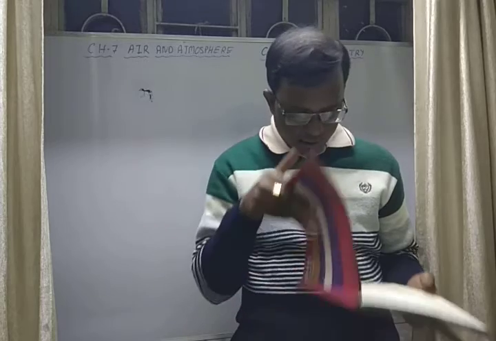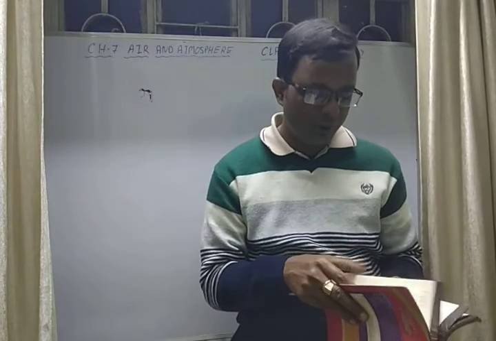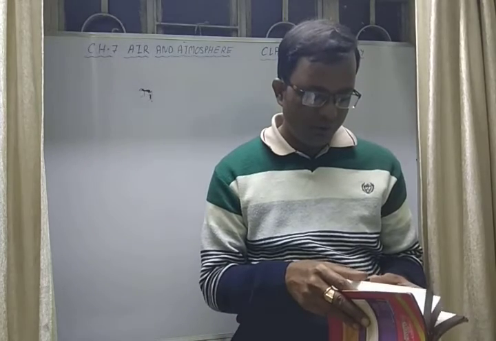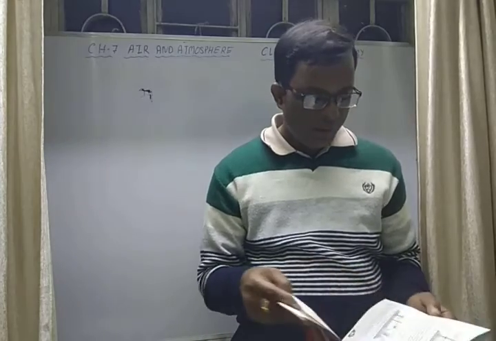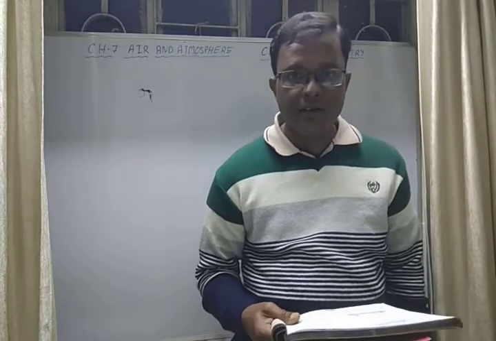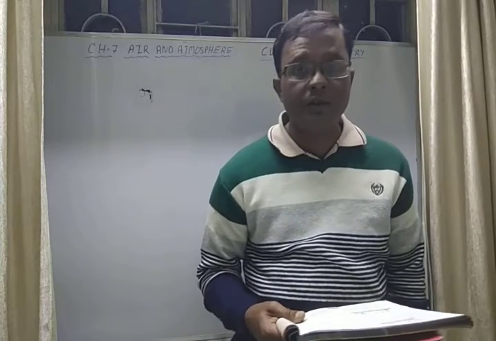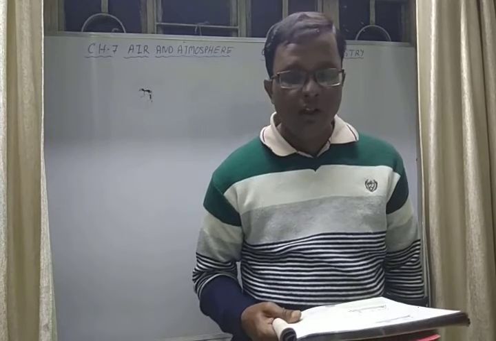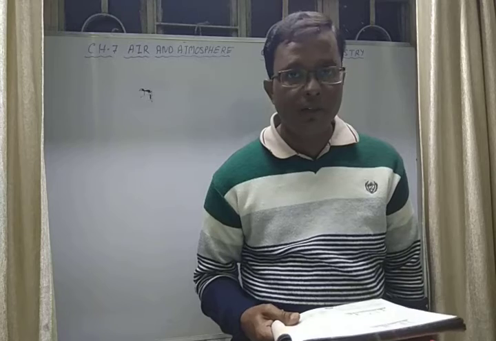Next: what happens when sodium and potassium nitrates are heated? Give a chemical equation for each one. Very good and very important question. When potassium nitrate is heated, it decomposes into potassium nitrite and oxygen: 2KNO3 on heating gives 2KNO2 plus O2.